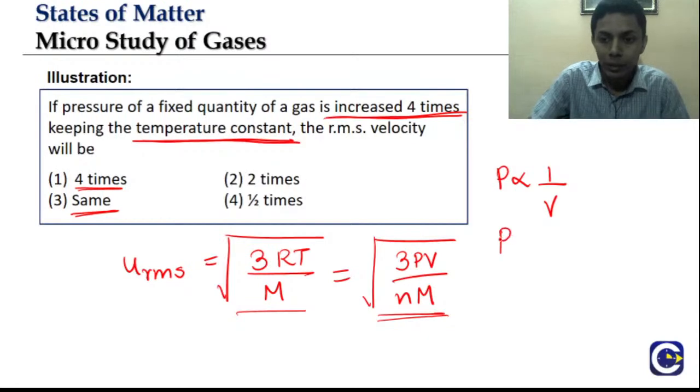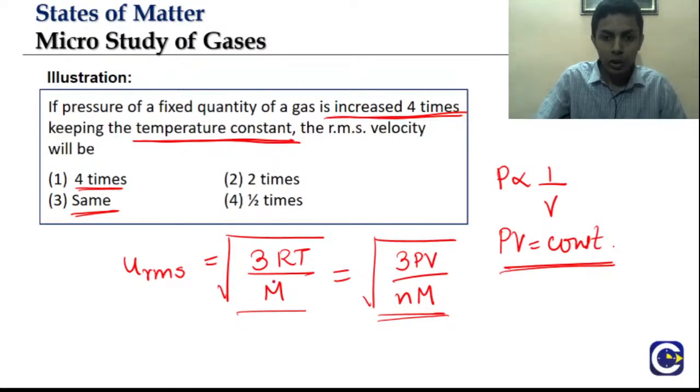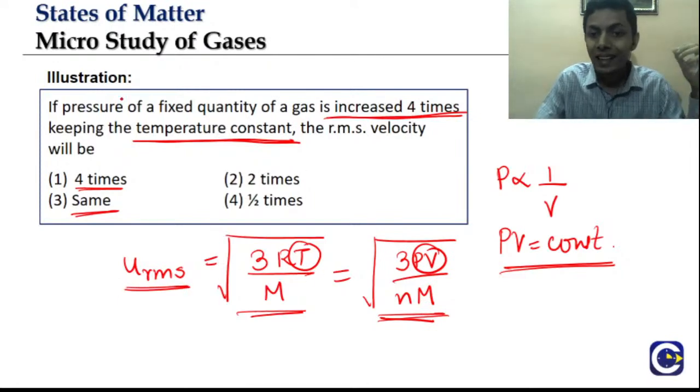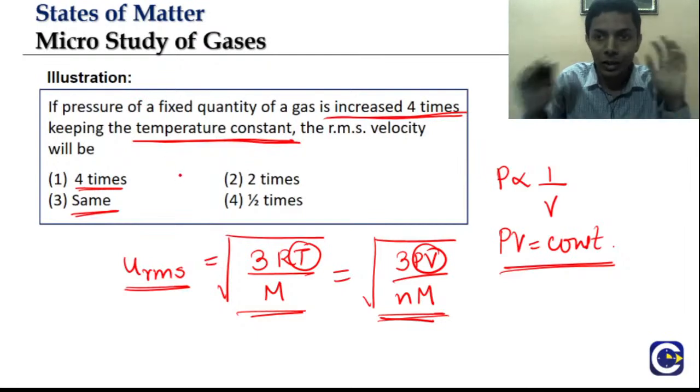So, or I can say PV will be equal to constant. So if I look at formula 1 or formula 2, PV is constant as per formula 1 or temperature is constant as per formula 2, right? So in both the cases, I can conclude that URMS is not going to change if you are increasing pressure but not increasing temperature. Got it?